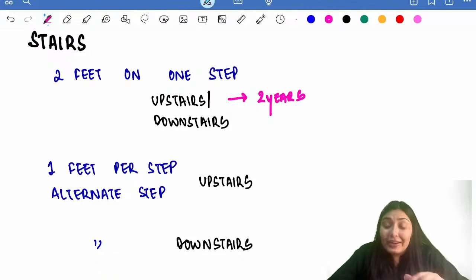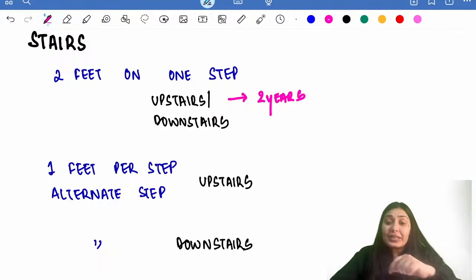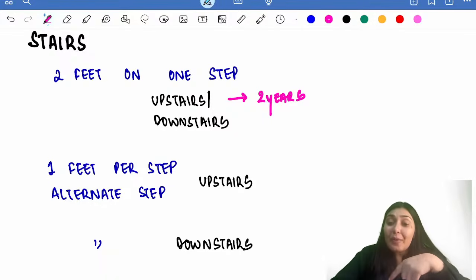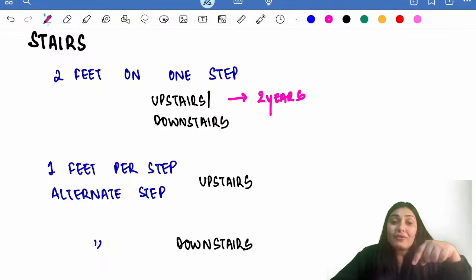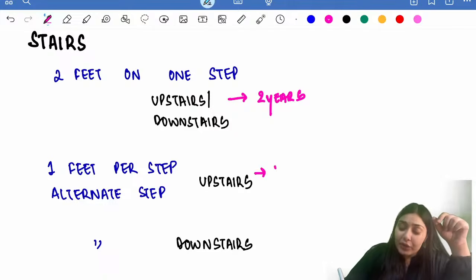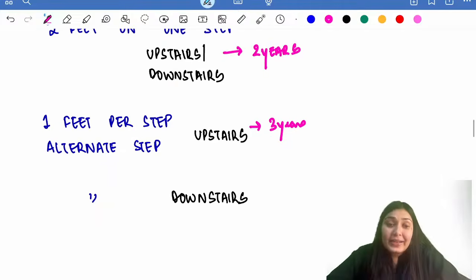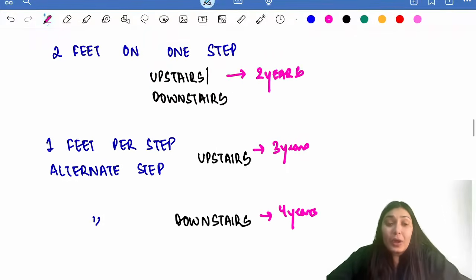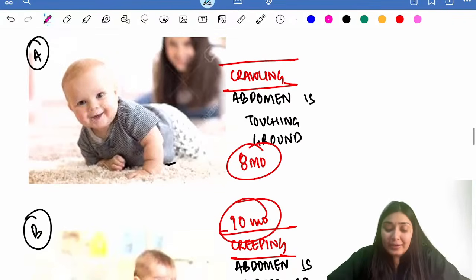Then we have 1 foot per step, or using alternate steps. Firstly, the child will learn how to go upstairs and then downstairs. So going upstairs is easier as compared to going downstairs. So 1 foot per step or alternate steps upstairs comes at 3 years of age. And finally, 1 foot per step or alternate steps downstairs comes at 4 years of age. So this is about the gross motor milestones and the stair milestones.